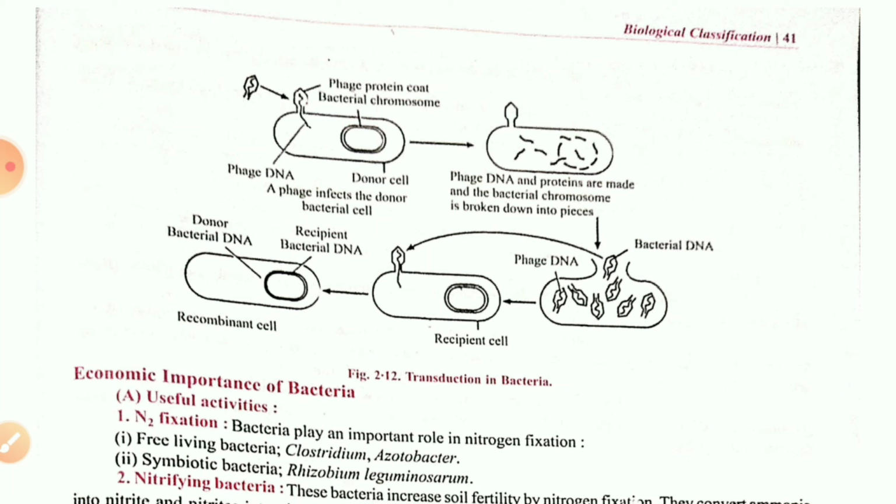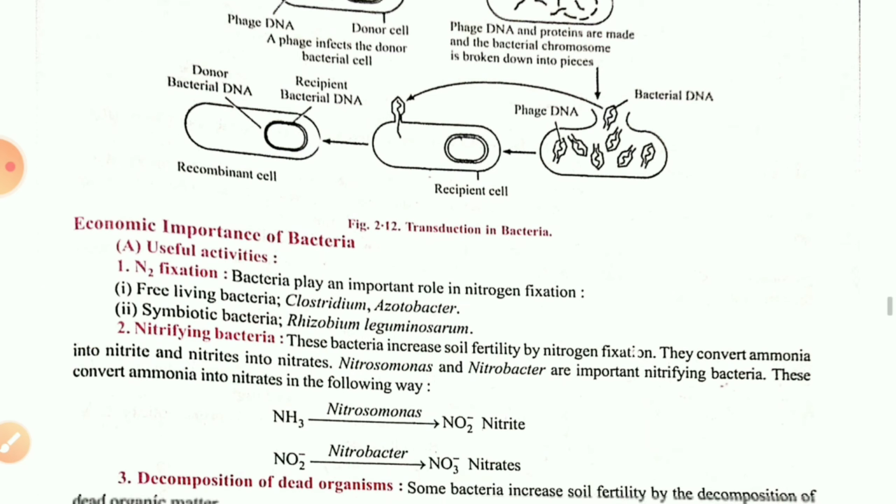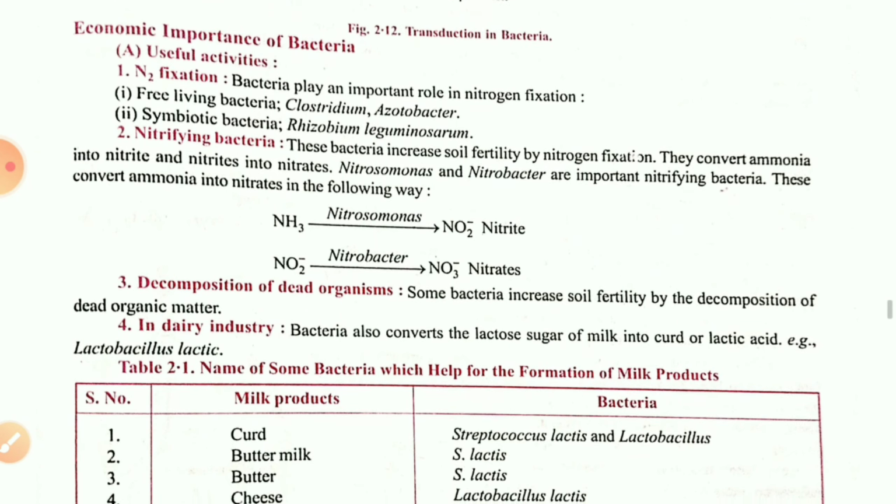After acquiring, what will happen, children? The new cells are going to form. It might be possible that the outer covering is made up of protein of the recipient bacterial DNA, and inside, whatever genetic material is present will be of donor bacterial DNA. In that manner the process of transduction will be carried out.